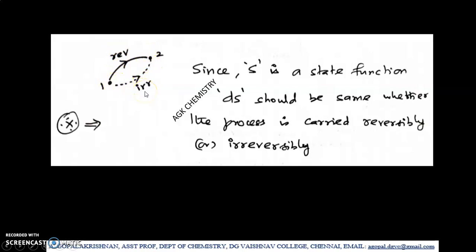Whether it is reversible or irreversible, change in entropy, that is dS, depends only on the initial state and final state. It does not depend on how the change was carried out. So the change in entropy can be calculated using the reversible process formula, and that value should be the same for the irreversible process also.